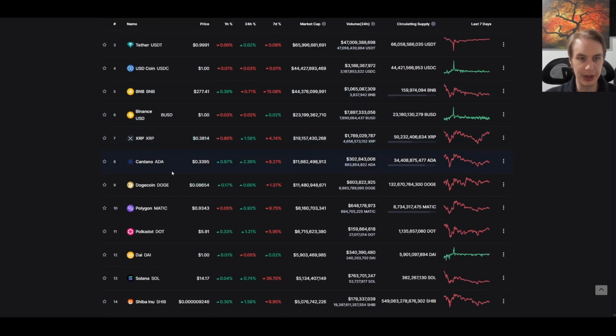But then you look at some of these other assets, and they tell a different story, right? XRP and ADA, I think, are similar, that they have very strong communities behind them, right?